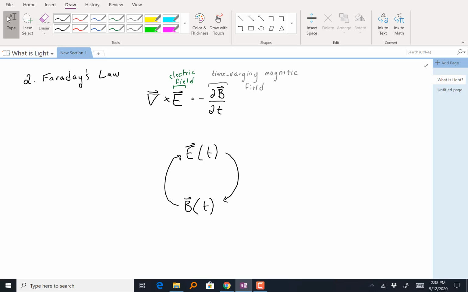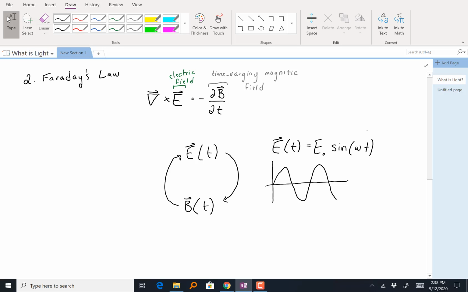Now, part of what has to be true is that the electric and magnetic field have to be a particular kind of time varying. And a really simple way to do this is if my electric field is sinusoidal. So if I have my electric field represented by a sine function, where sine on a graph is going to look like a wave, going up and down, then up and down, where this omega here is related to the frequency of that wave, and this is my amplitude.